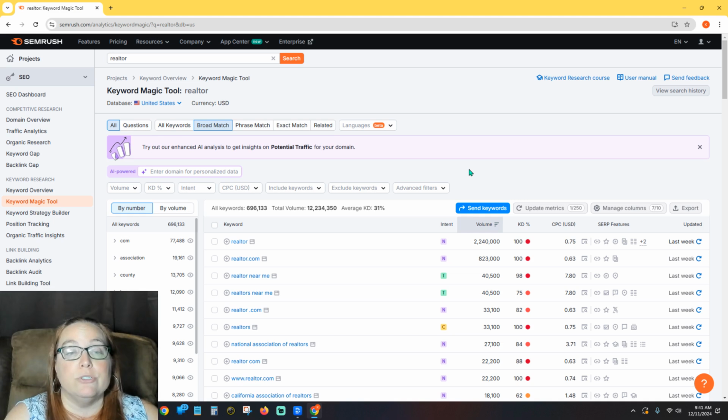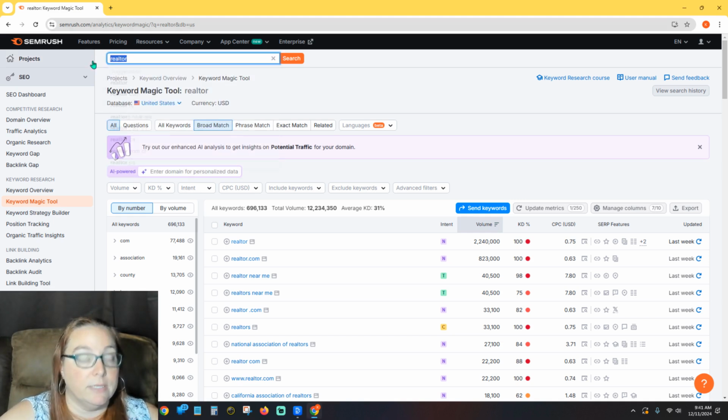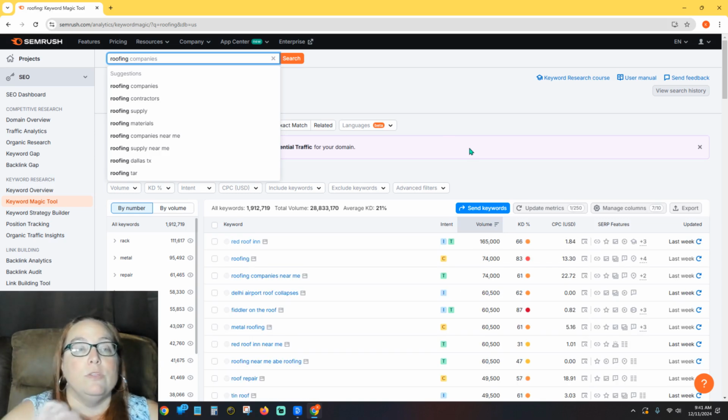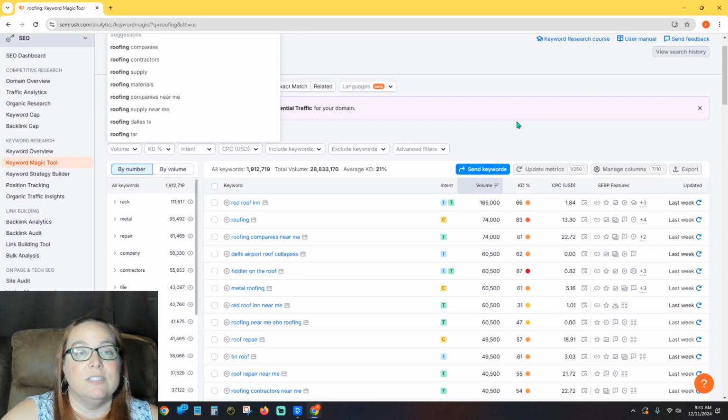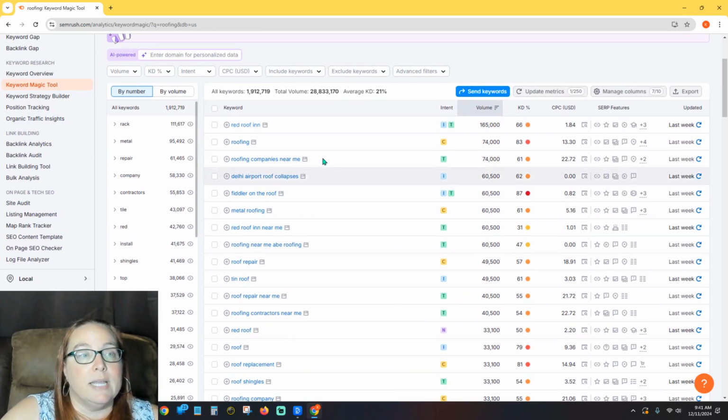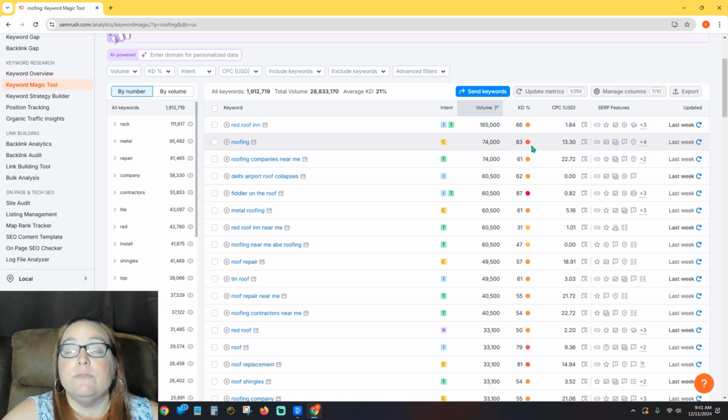So if you're brand new and you're just getting started, and let's say I had mentioned roofing, let's look at roofing. I wish there was a way to say no swear words, just anything that is disgusting and gross, keep it off my results. So in this case, red roofing, that's funny. That's not roofing. Roofing is roofing. So 74,000, that's 83. So it's still fairly competitive for the general terms.